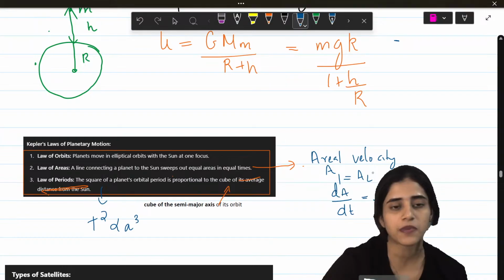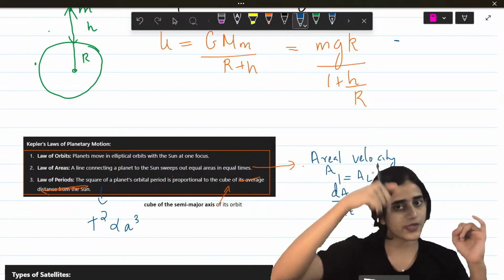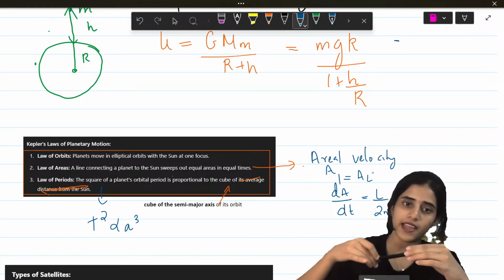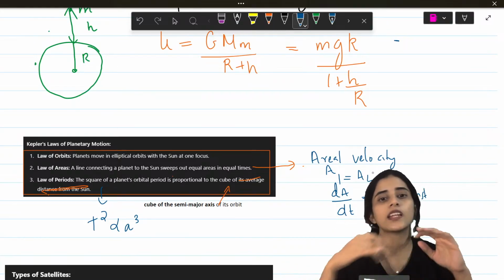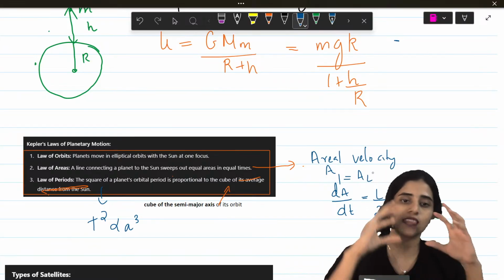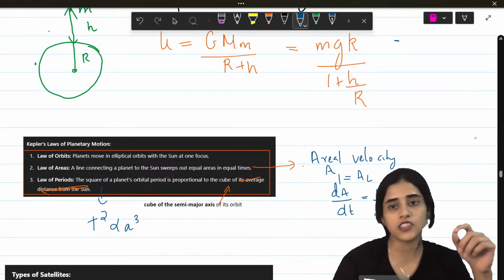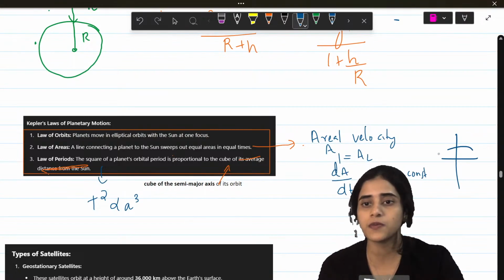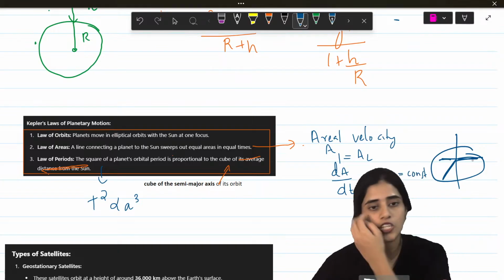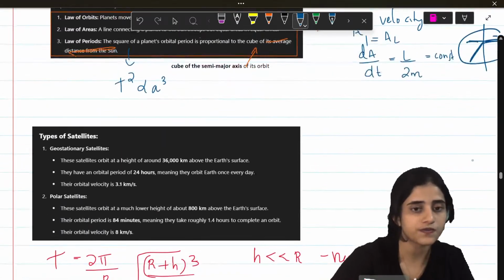Okay, next is Kepler's laws of motion. What is the first law? Planets move in elliptical orbits with the sun at one of the foci. Law number 1. Second law. Every planet sweeps out equal areas in equal intervals of time. And law 3 is T square is proportional to a cube, which means the time period of a planet is proportional to the cube of the semi-major axis. So if this is your ellipse, this is the semi-major axis. So these are the 3 Kepler's laws.